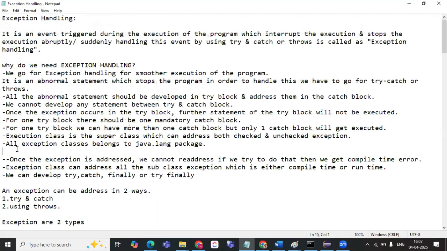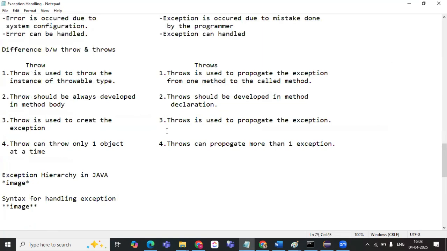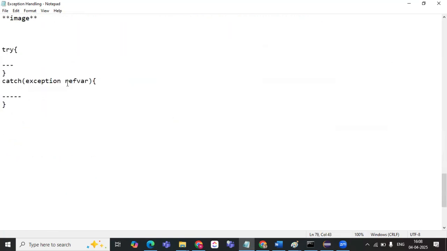As mentioned here, this can be handled using try-catch blocks or throws. What is the syntax of it? It looks like this. Just like we have if-else blocks, in the same way we have try-catch blocks.